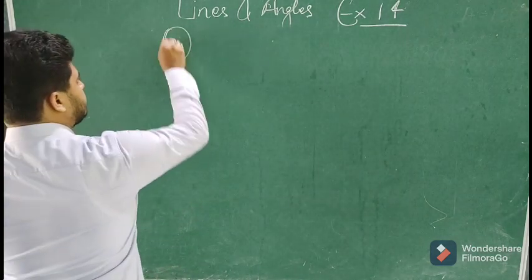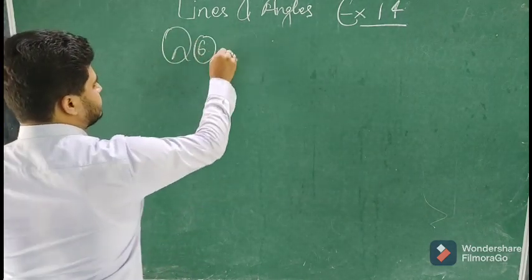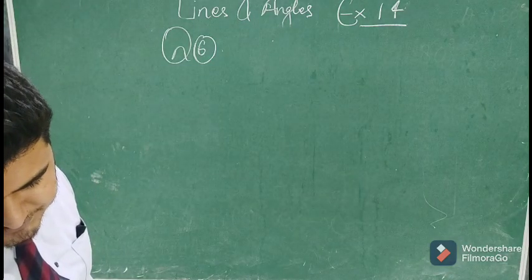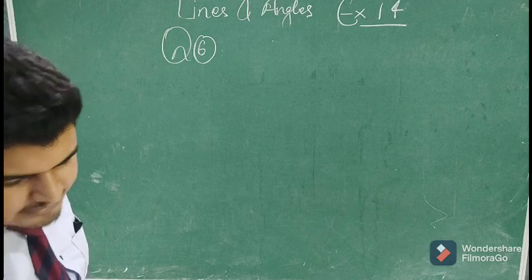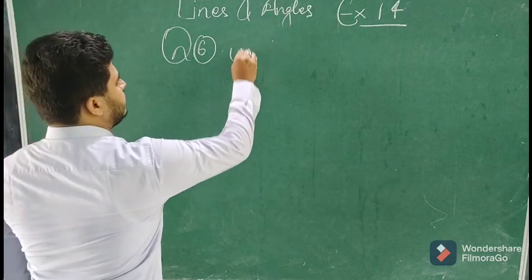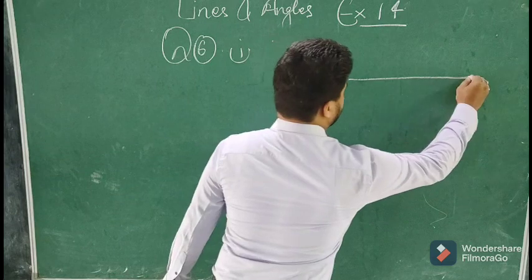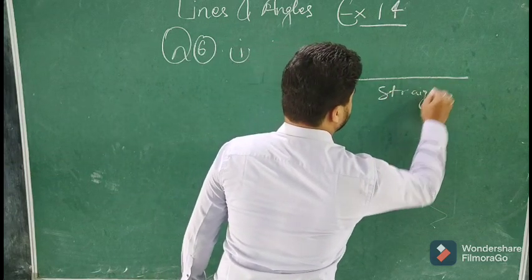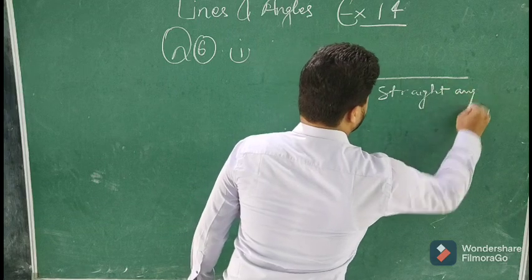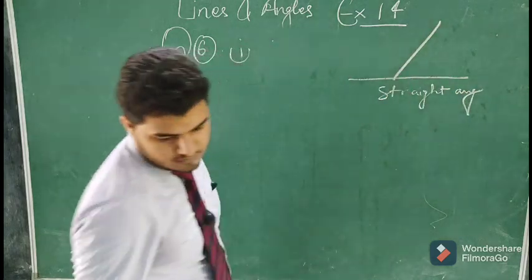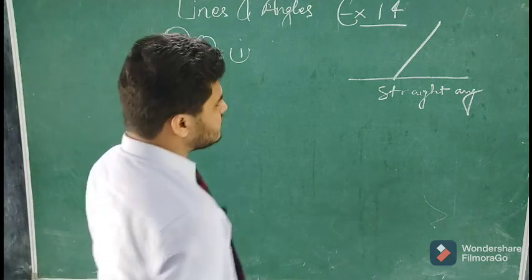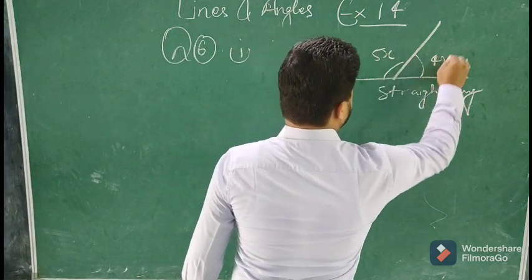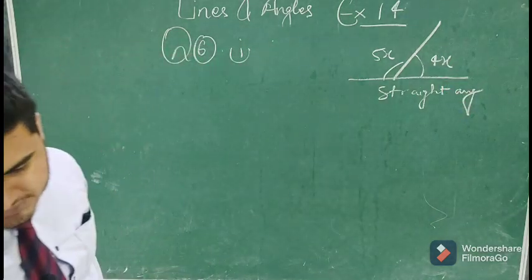Let's see question number 6, which is saying find the value of x. For example, in the first part, it is saying a straight angle, and the angles are 5x and 4x.